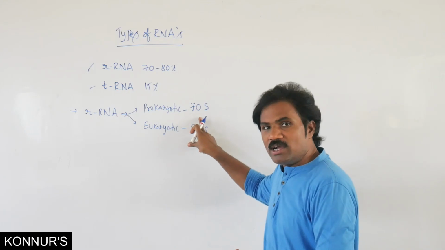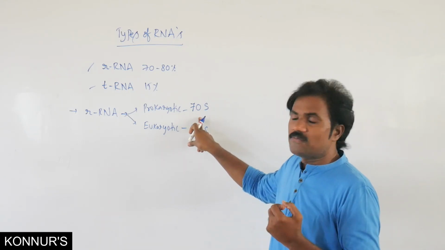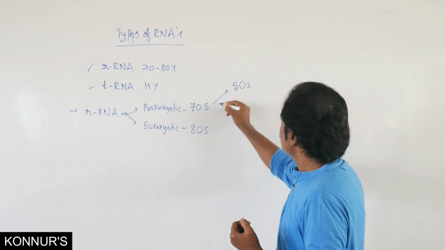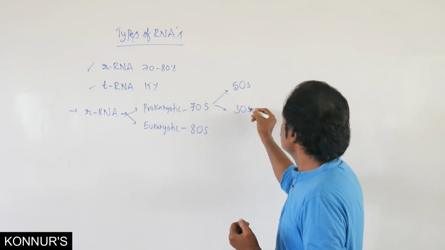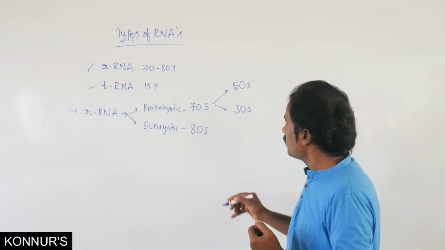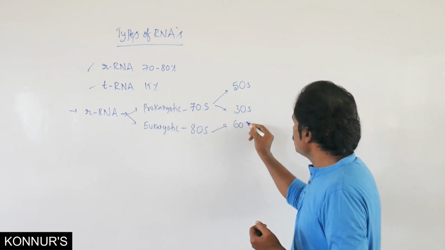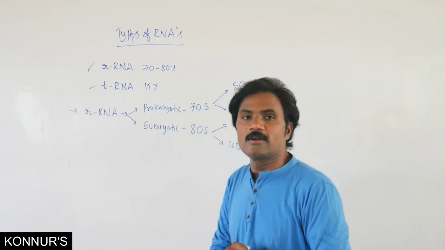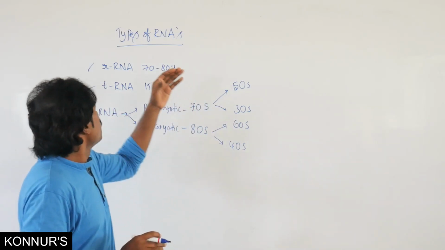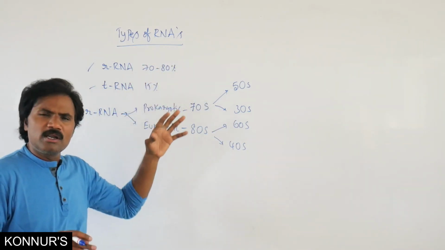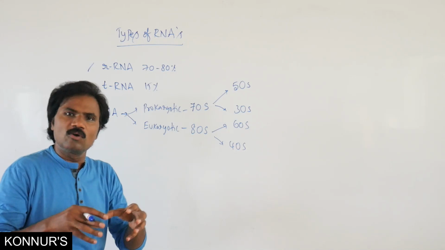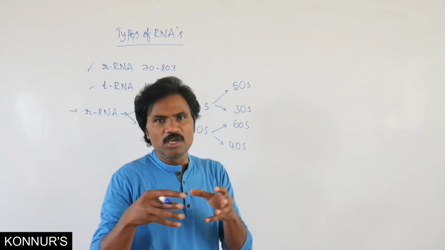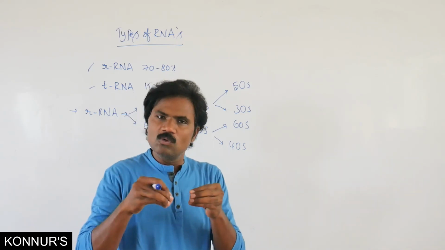In this 70S, what are the subunits? That is 50S as well as 30S. S stands for Svedberg measurement. In 80S, 60S as well as 40S subunits are present. So not only rRNA, but tRNA and mRNA, these three play very important roles in genetic information, genetic transmission and genetic code formation. All these are vital roles.